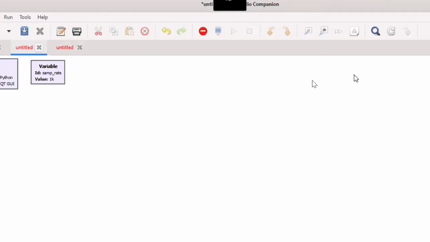For that, just press Control F. When you click on Control F, you will get a search box like this. Here we can type signal source.